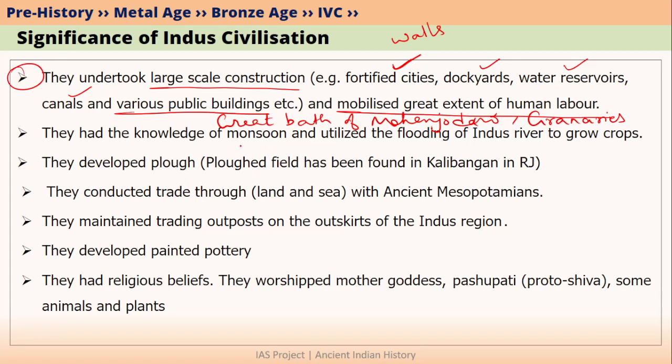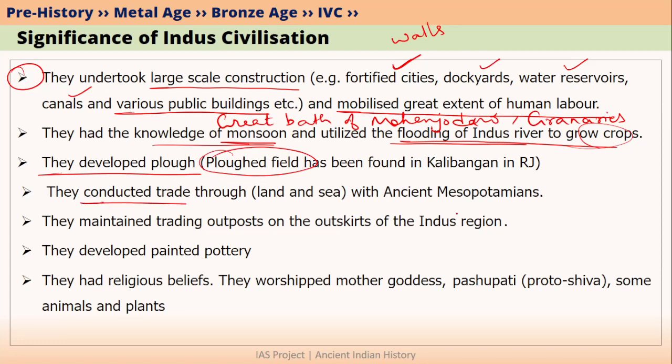Indus people also had knowledge of monsoon. They used this knowledge of monsoon in their agriculture also. For example, they knew when the Indus River is going to flood. Immediately after rains, the Indus River is going to flood. So what they did was, once the flood waters receded, they planted grain on the Indus plains. And just before the Indus was going to flood again, they collected their harvest. So this is how they used their knowledge of monsoons and flooding of the river Indus to grow their crops. They also developed the plough because we have evidences of ploughed fields from Indus Valley sites.